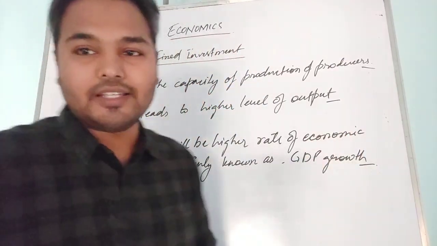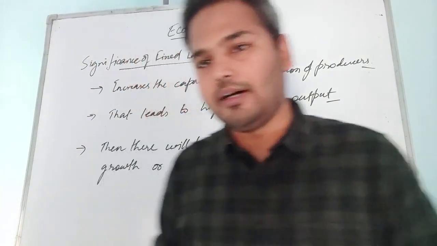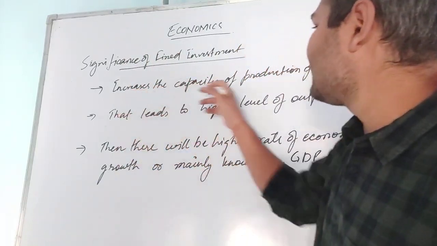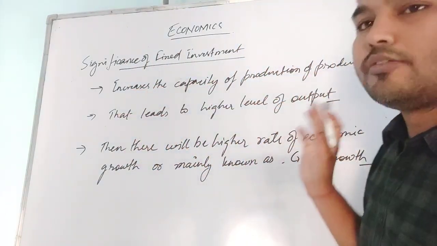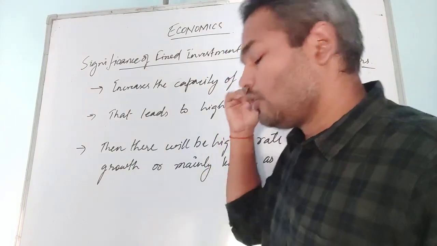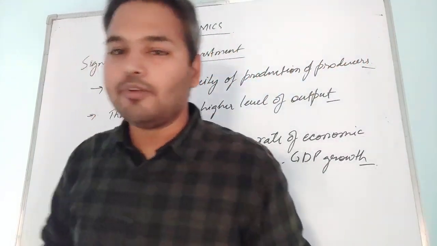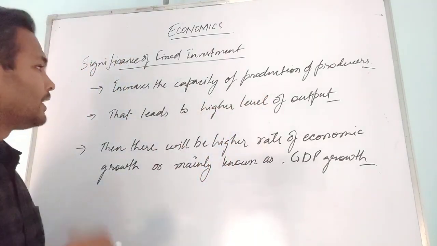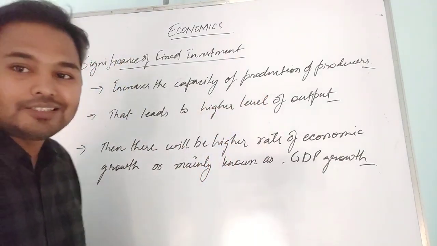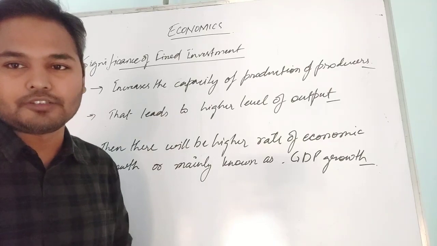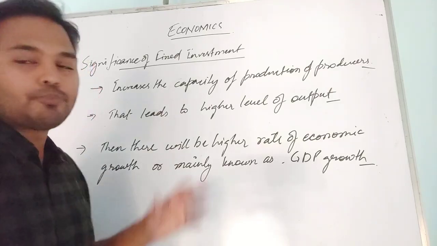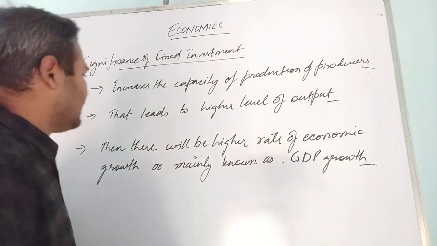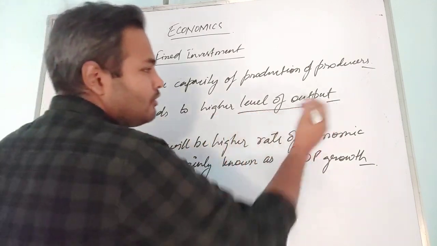So the significance of fixed investment is: first, an increase in the capacity of production of the producers. When there is more production capacity, they will produce more. If you are increasing fixed investment in fixed assets, your production capacity will rise, and that will lead to a higher level of output.